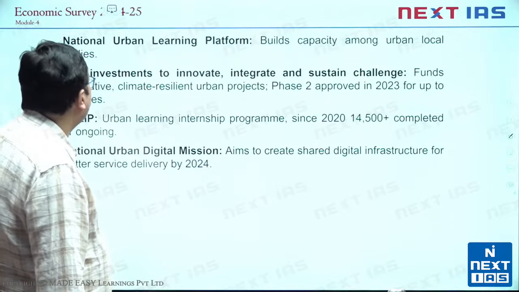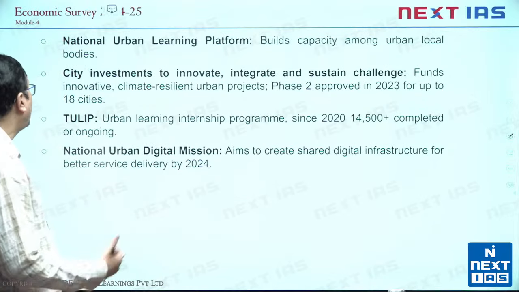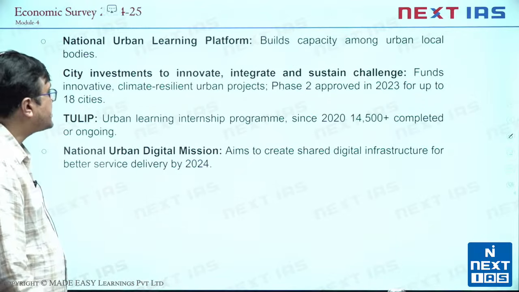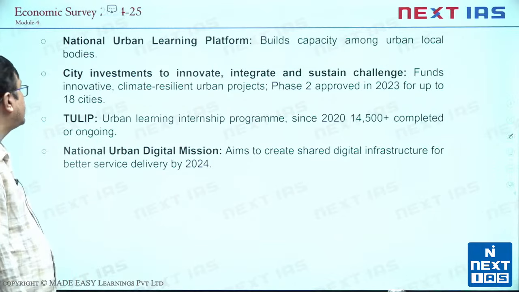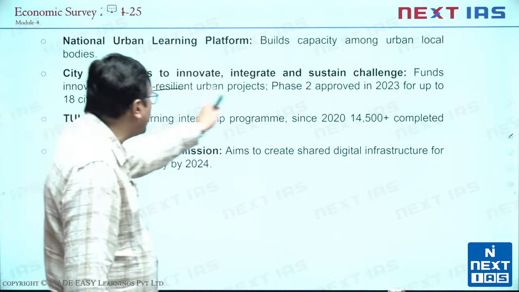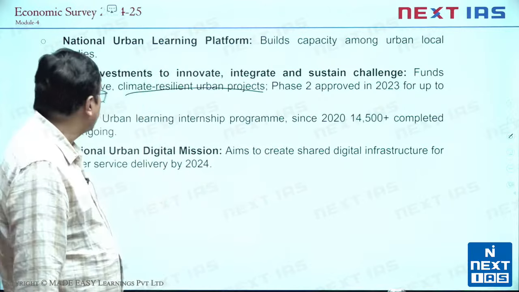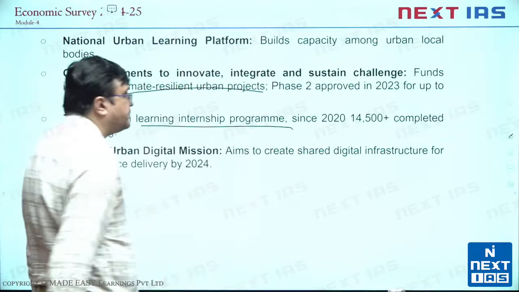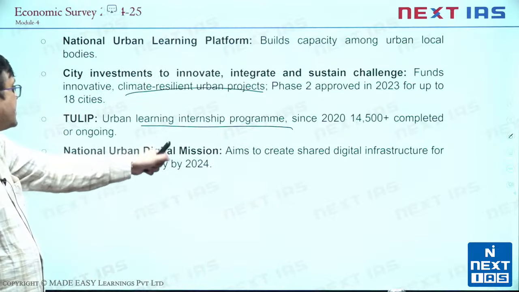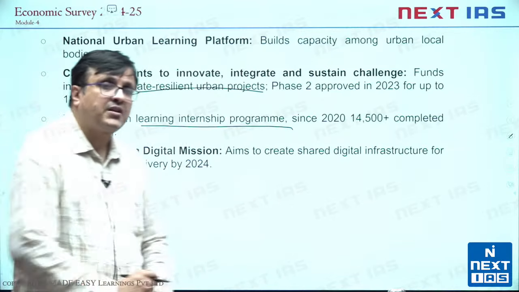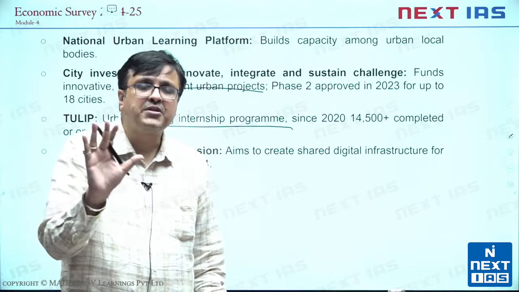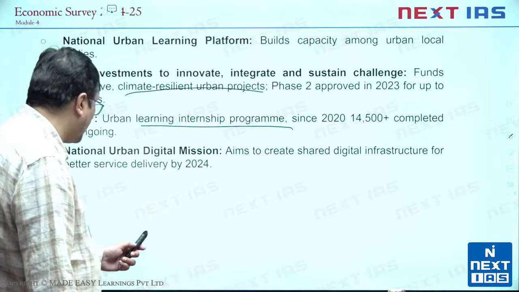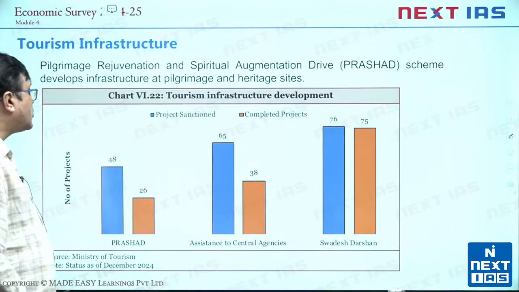Then of course we look at the National Urban Learning Platform for local bodies, and City Investments to Innovate, Integrate and Sustain challenge. This is the purpose of climate resilient urban projects, and phase 2 is now also approved. Then TULIP for urban learning internship program, and the National Urban Digital Mission to create digital infrastructure covering maximum cities by 2024. Then we look at tourism infrastructure.